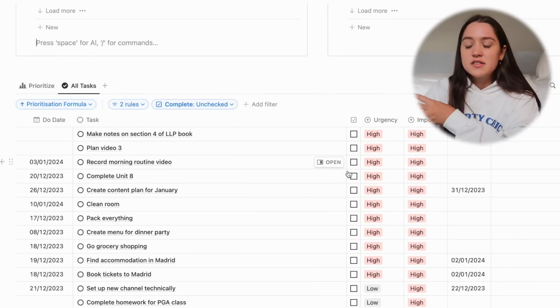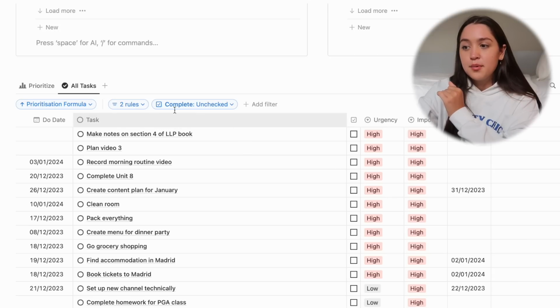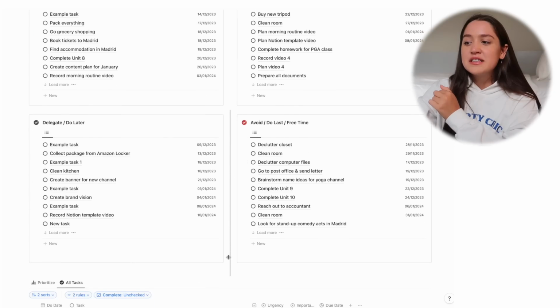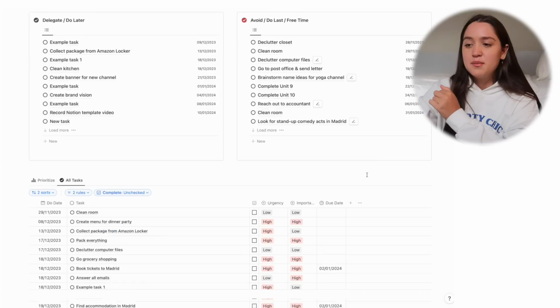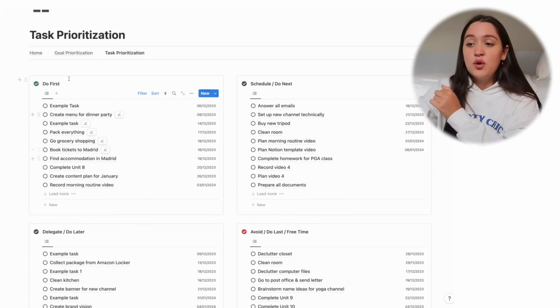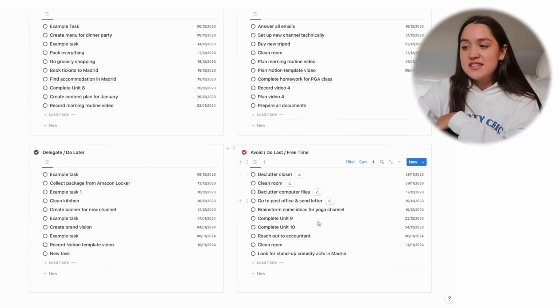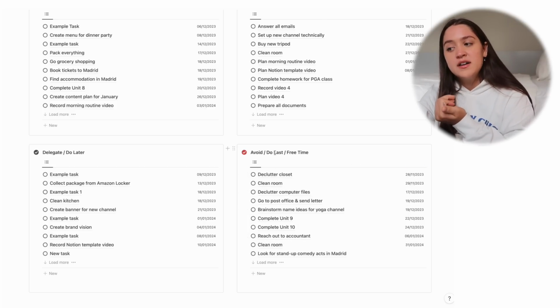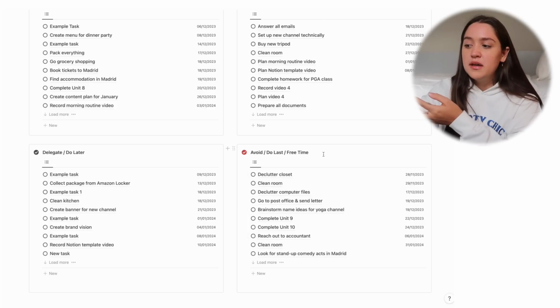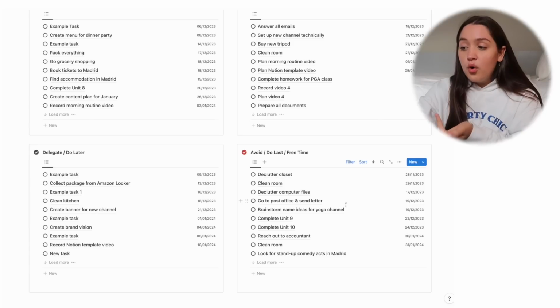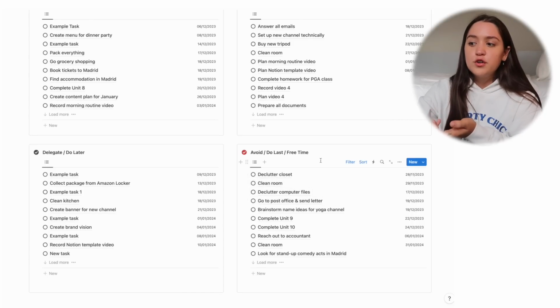But I feel like this kind of messed up the dates a little bit, so I prefer it personally with the date. So here's a little nicer overview of this database. So you can see the tasks that you have to do first. These are all high urgency, high importance, and these are tasks that you should either avoid, do last, or do in your free time. So this will make you reflect on, maybe this task is not even worth doing. Like, it's low importance, low urgency, why am I doing this? Or if it's still something important for you, you can do it in your free time or just do it last.